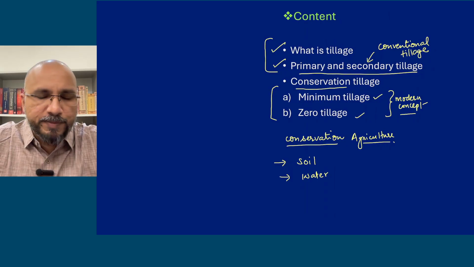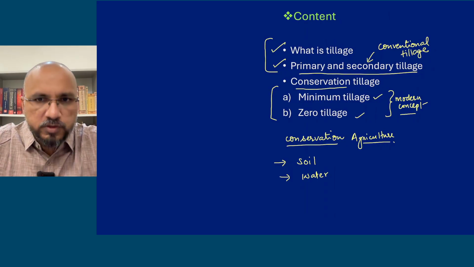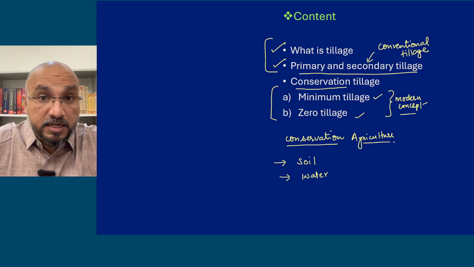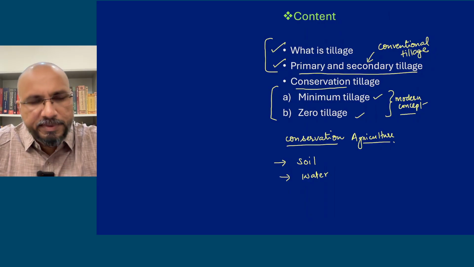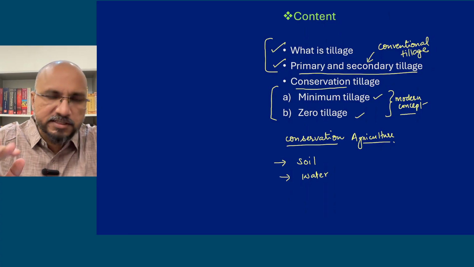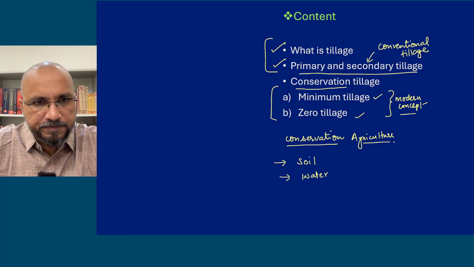So all those cultivation practices which conserve soil, which prevent erosion, or which minimize the water usage, or which absorb the rainwater and reduce the runoff. So all those practices, koi bhi practice ho which conserves soil and water, it is part of conservation agriculture.